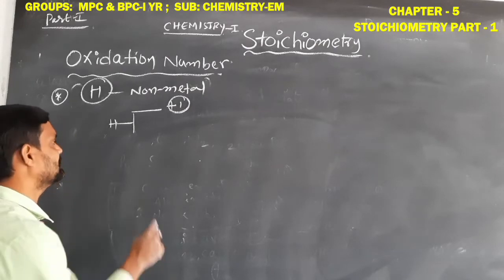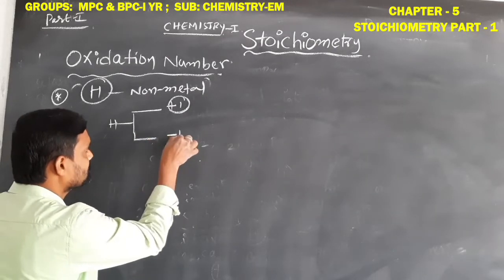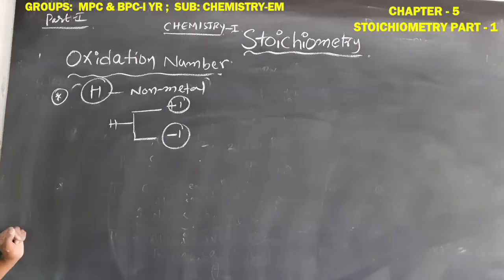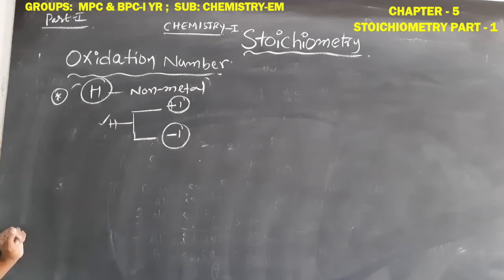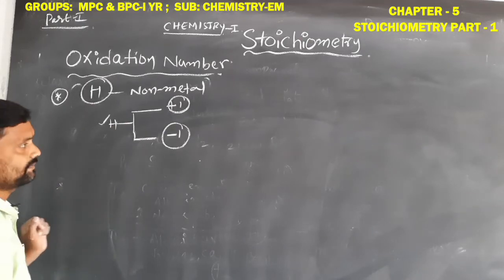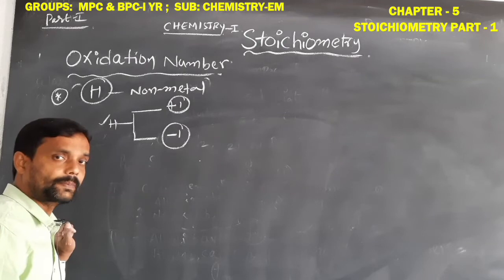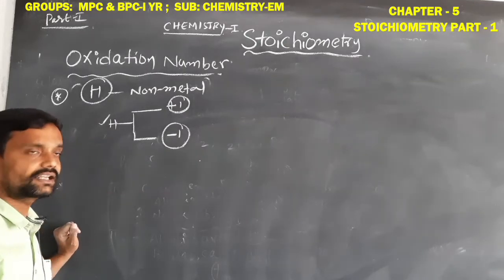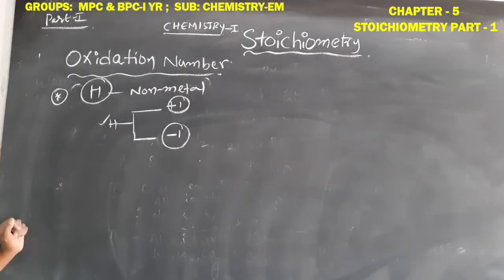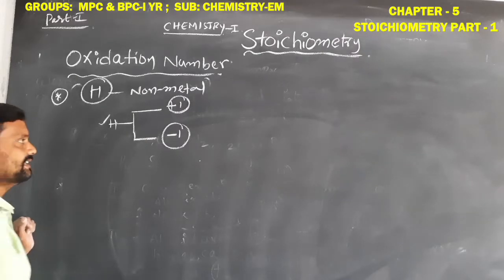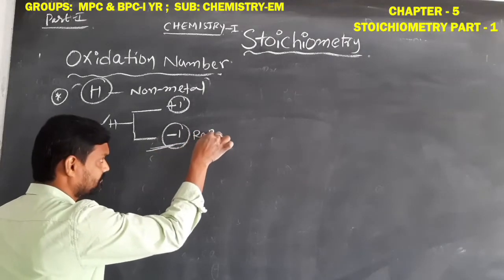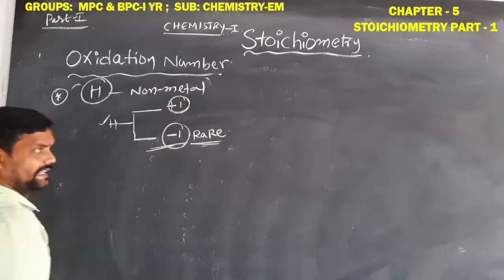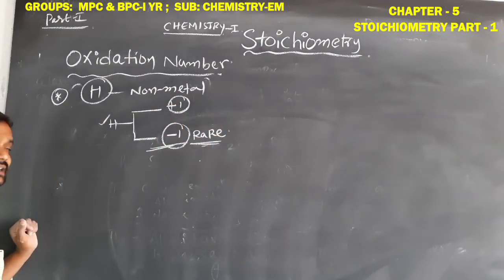In special conditions, it will show the -1 oxidation number also. Okay students, hydrogen will show the +1 oxidation number and also will show the -1 oxidation number. You should remember this one. In which conditions will it show the -1? Very rare conditions. What do we mean by rare conditions?